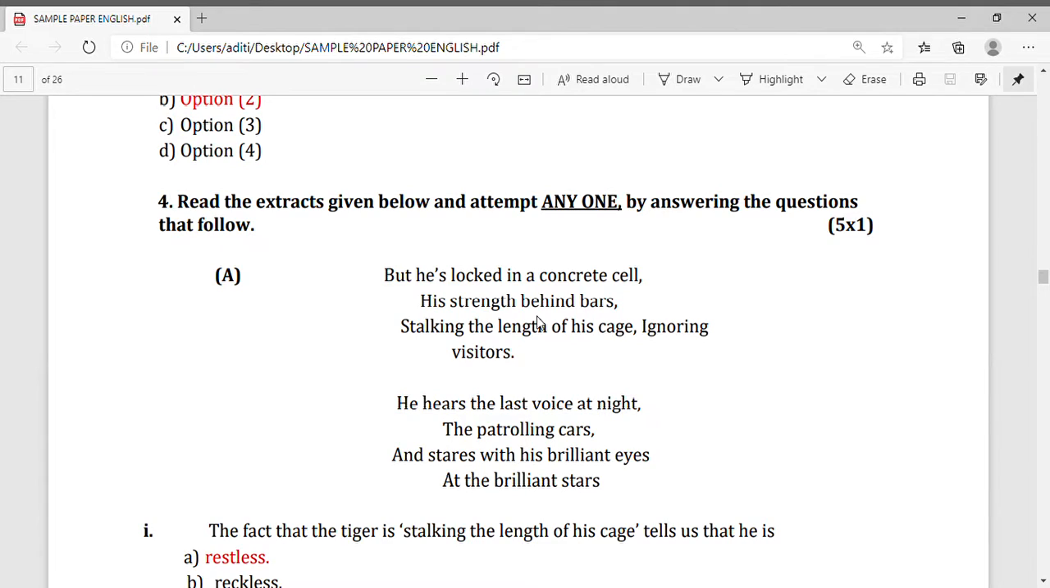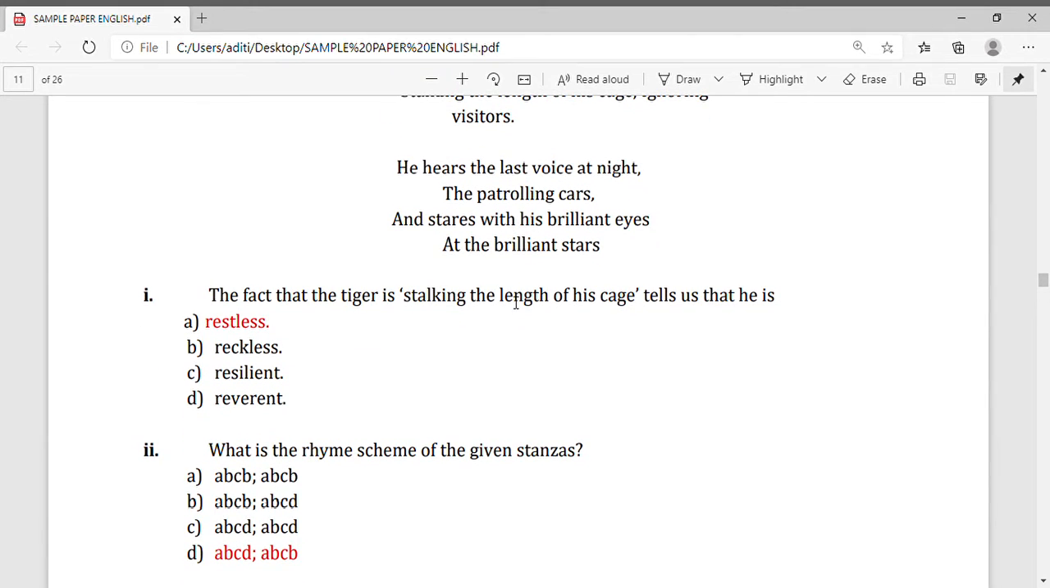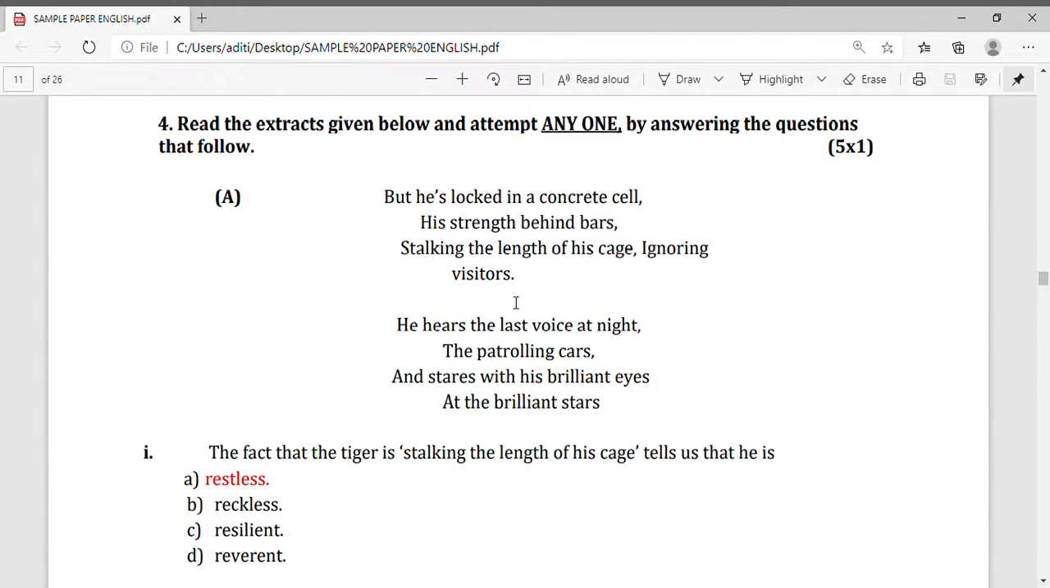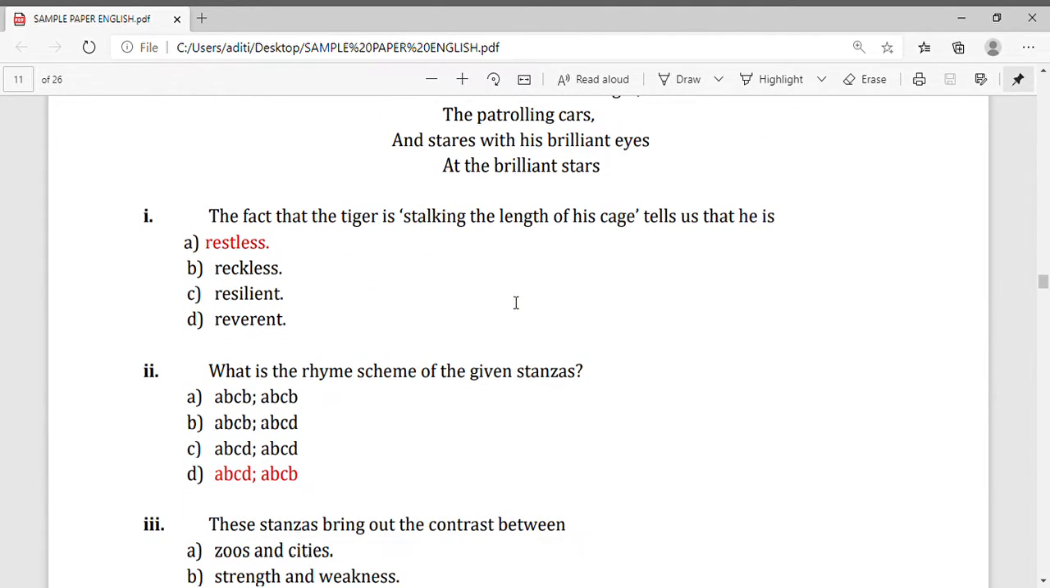Now question number 4. Read the extract given below and attempt any one by answering the questions that follow. This is also from the literature portion and it carries 5 marks. Two poems will be given and you have to choose the correct option. In A, this poetry is given, and I think it is the poem The Tiger in the Zoo. You have to choose the answers.